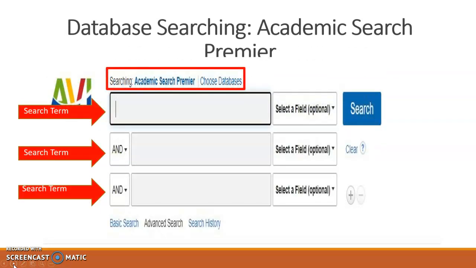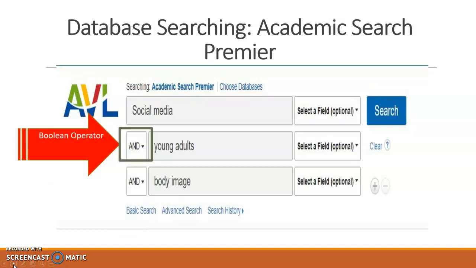For this example, we're going to be using Academic Search Premier. As you can see here, this is the interface for Academic Search Premier. You would need to enter each search term into a separate field, as you can see with the arrows. So, you would enter in the first search field social media, second young adults, and the third body image. Each search term is separated by a Boolean operator. A Boolean operator is simply a command that tells the database what to do with your search terms.